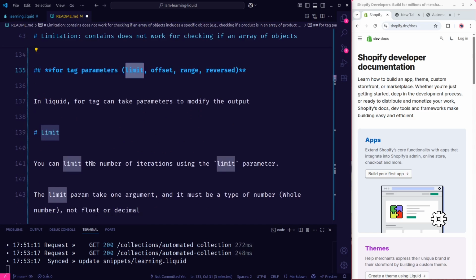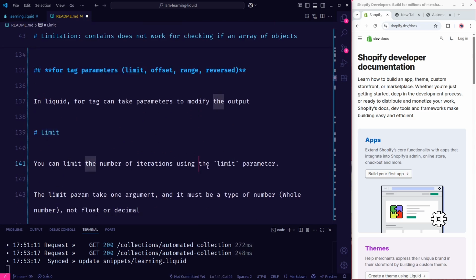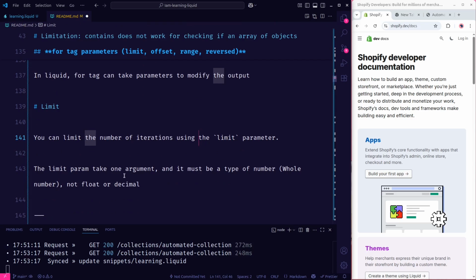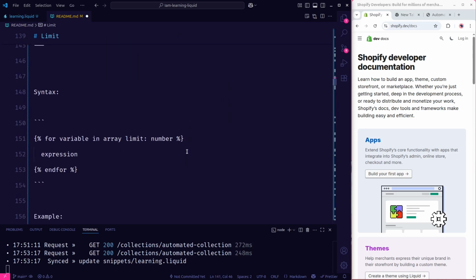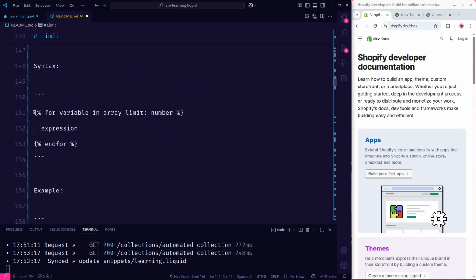You can limit the number of iterations using the limit parameter. The limit parameter takes one argument, and it must be of type number, a whole number, not a float, not a decimal. So here we have the syntax. Again, you're writing a for loop as we did earlier, and you have the array here and the variable here. Just beside the array, you can now add the parameter limit and the number. It must be a number, and it is going to limit the for loop based on this number.